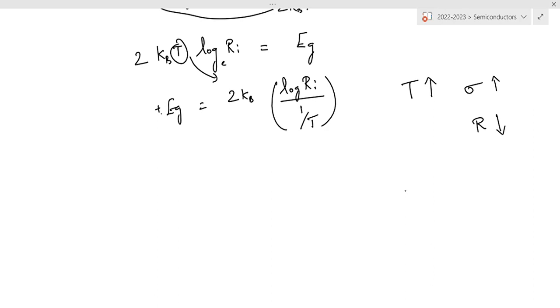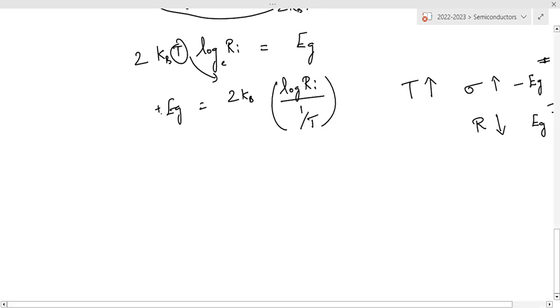Therefore, here if conductivity is increasing, the negative sign will be there in the formula. It shows that the forbidden energy gap will be decreasing, whereas this shows that the resistance or the resistivity is decreasing. Therefore, the forbidden energy gap will be increasing.